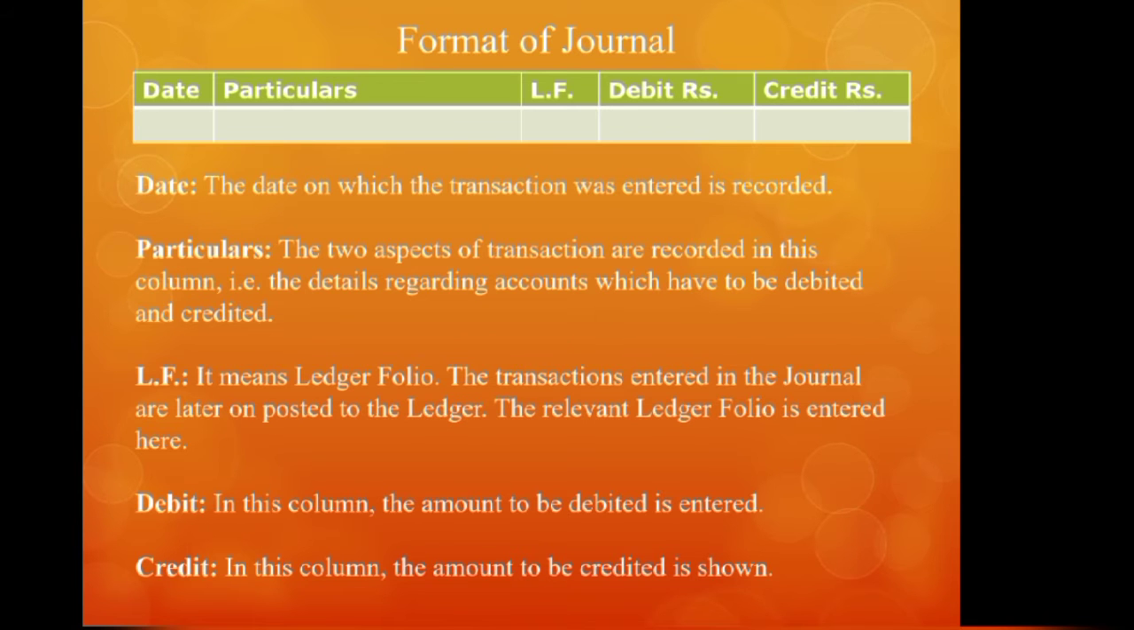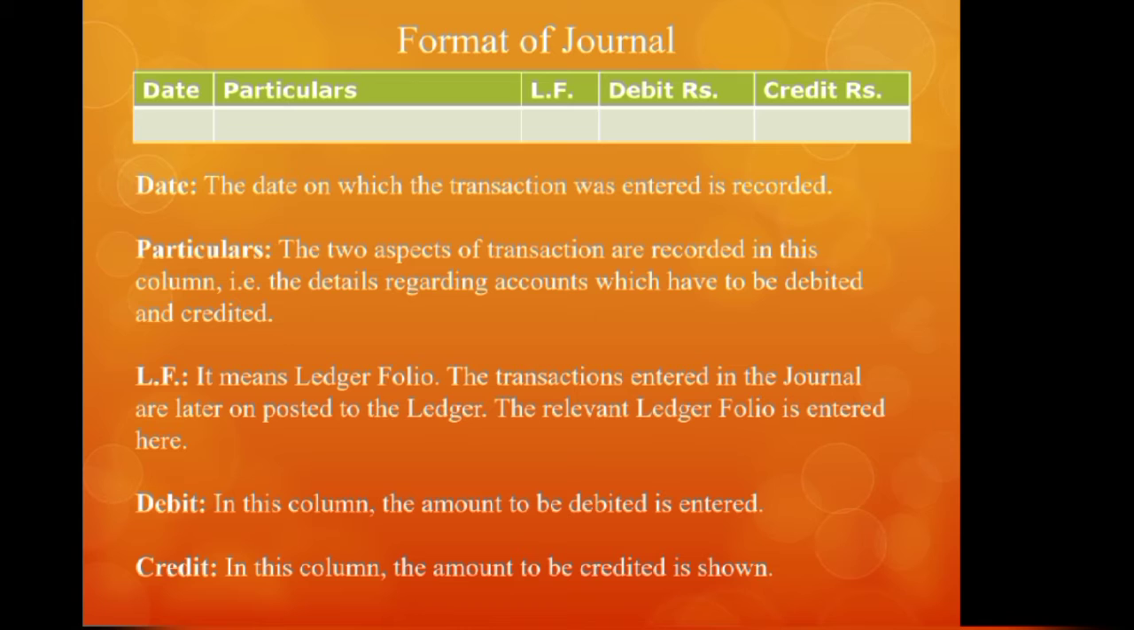So this is the format of a journal. It has date, particulars, LF, debit rupees and credit rupees columns. Now in the date column, we have to write the date on which the transaction had taken place, or when the transaction has been recorded. It will be the same date.